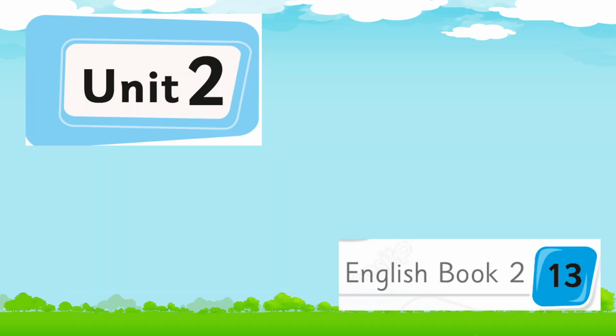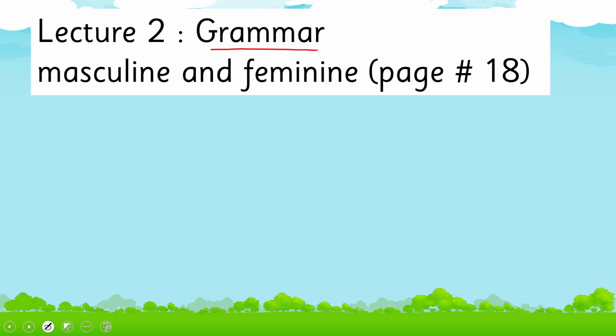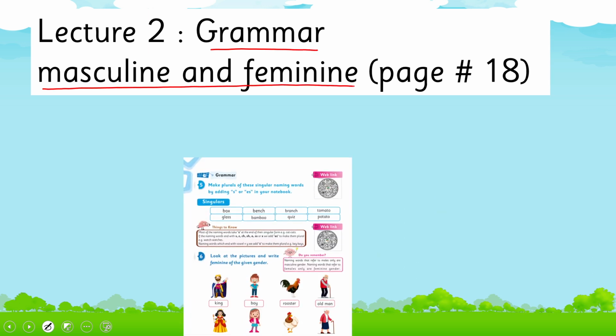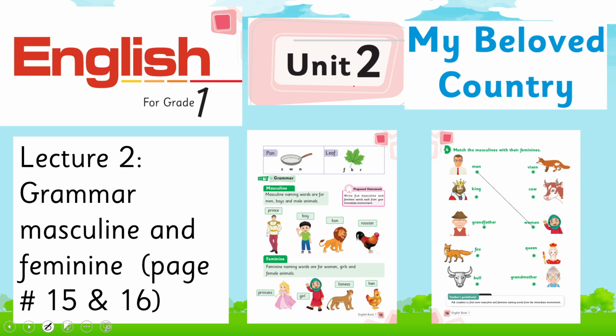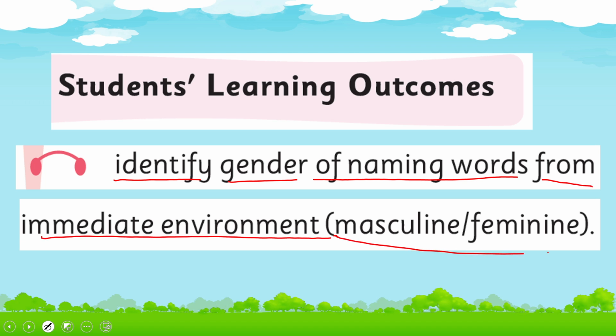We are learning unit 2, the story of Saira. Today is lecture 2 under the title of grammar. We learn about masculine and feminine. We'll cover page number 18 of your book. Previously, in your grade 1 lecture 2, I taught you about masculine and feminine. I hope you remember the concept, and we'll learn further and cover the SLO to identify gender of naming words from immediate environment, masculine, feminine. This is our today's SLO.